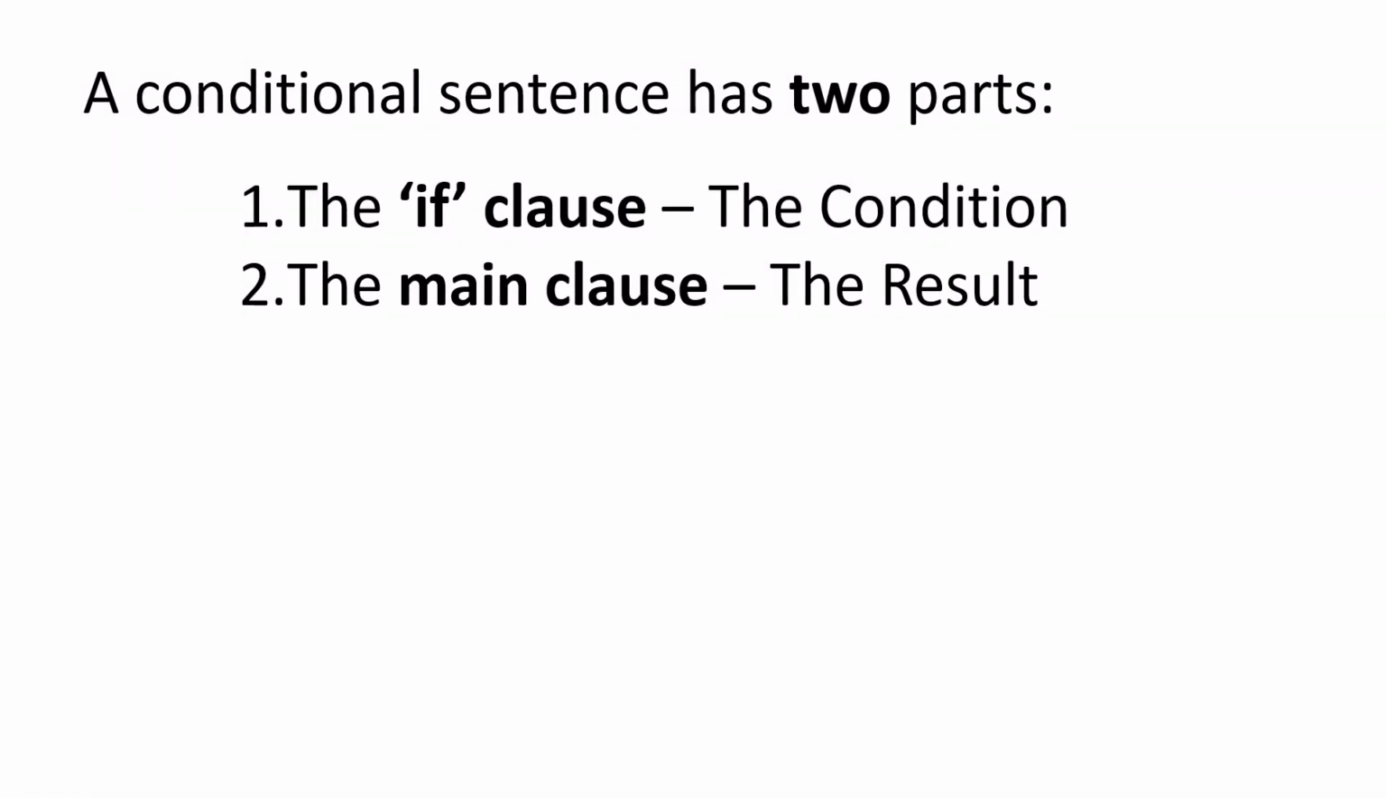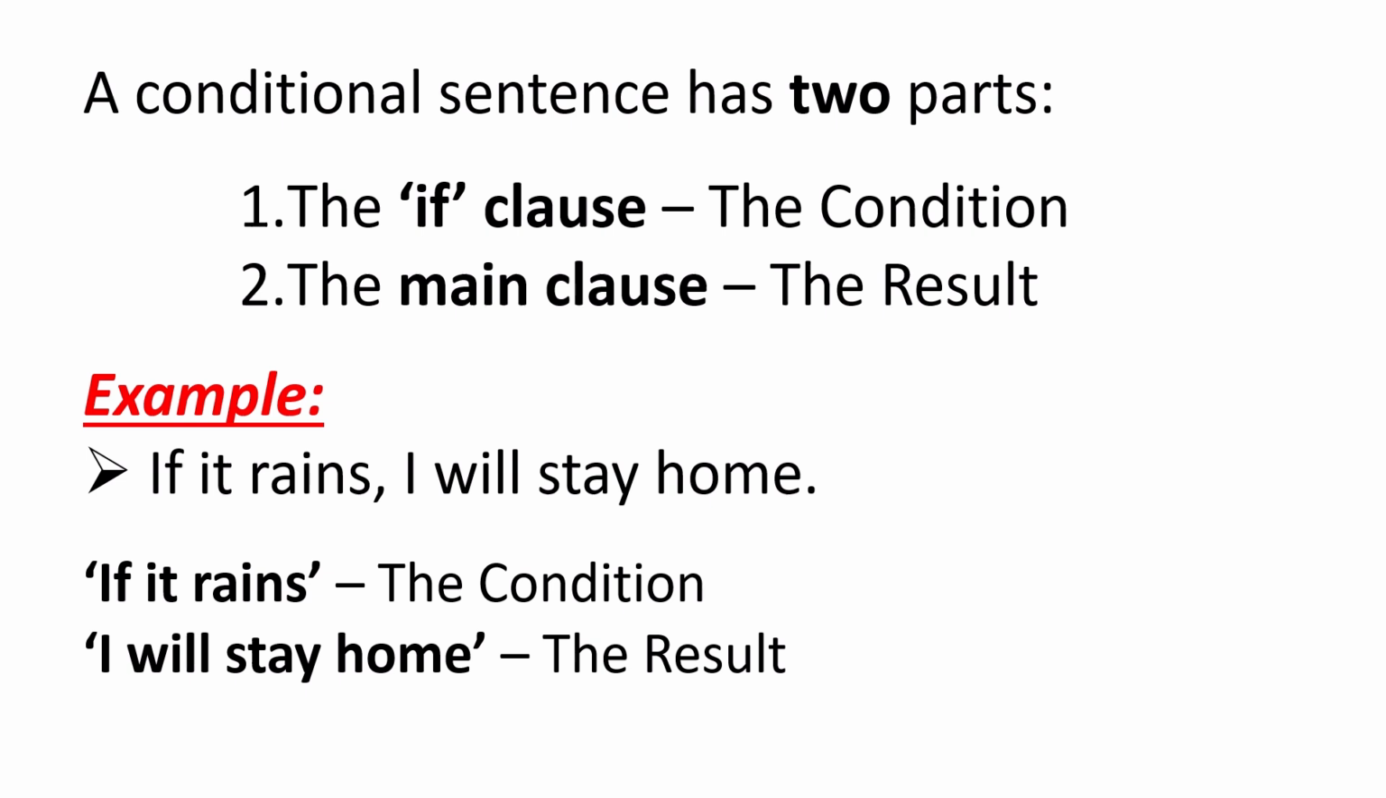A conditional sentence has 2 parts. One is the if clause, which is the condition, and the other one is the main clause, which is the result. For example, if it rains, I will stay home. Here, if it rains is the condition. I will stay home is the result.